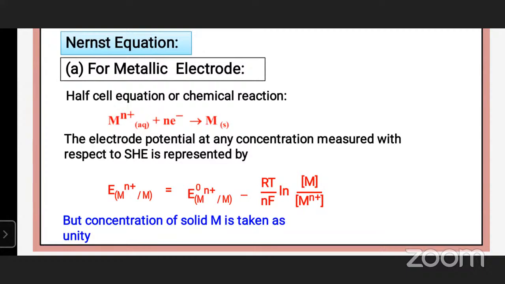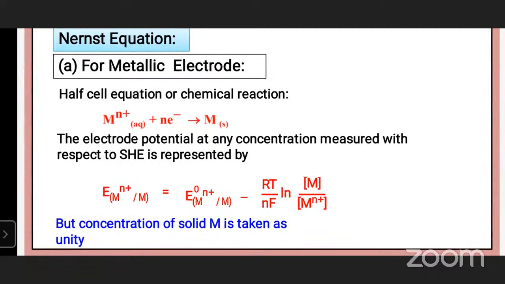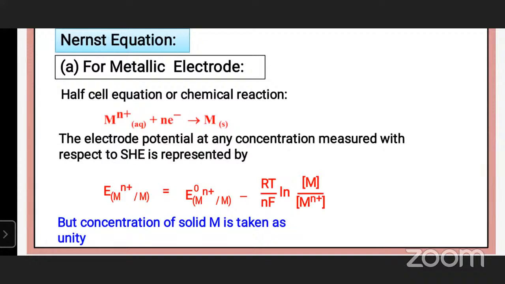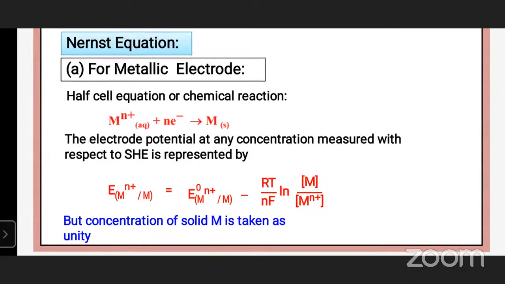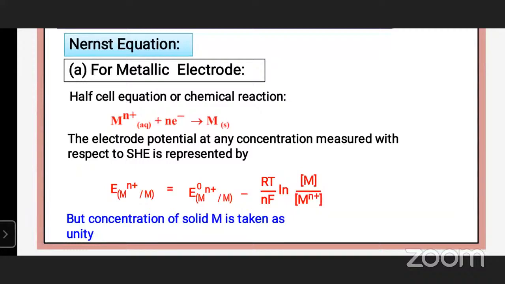The electrode potential at any concentration, measured with respect to the standard hydrogen electrode, is represented by E is equal to E naught minus RT by nF log of product molar concentration, that is the metal, by reactant molar concentration, M^n+. But the concentration of a solid metal is taken as 1.